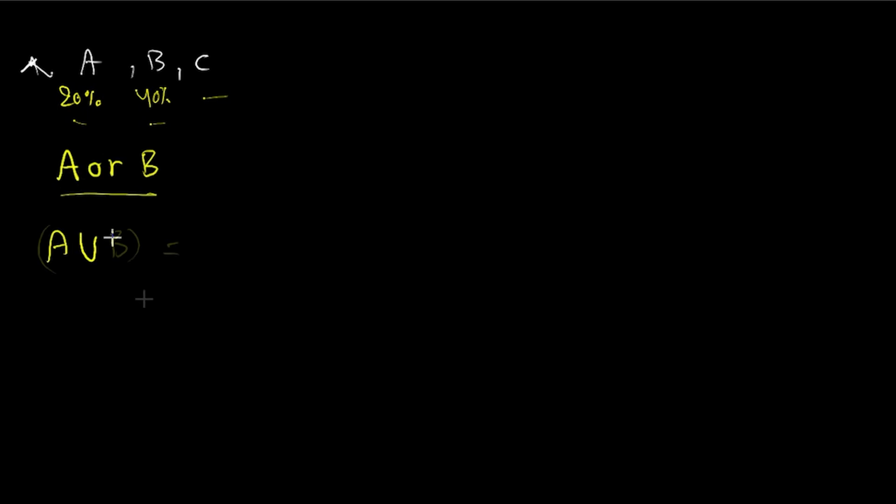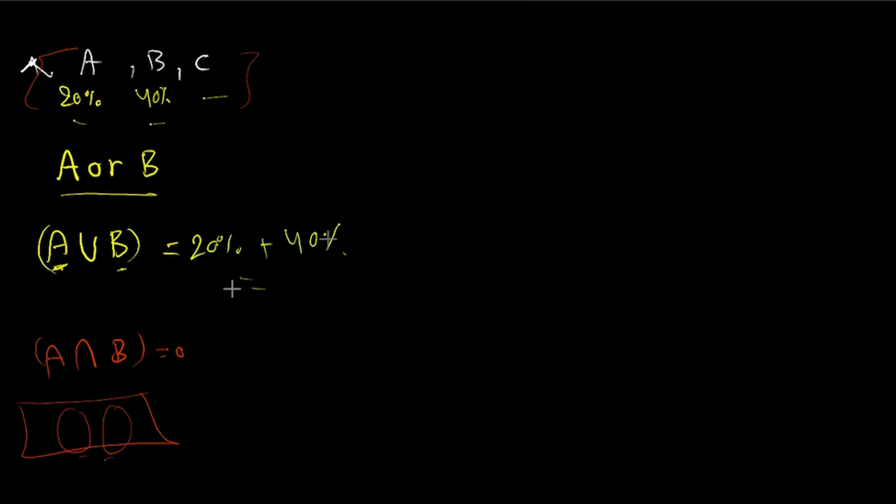Let's say, for example, an election, and you've got 3 candidates. Let's call them candidate A, candidate B, and candidate C. Candidate A has a chance of 20% to win. Candidate B has 40%. So if you ask what is the probability A or B could win the election, in the language of set theory, well, A union B. One thing I know for sure is that both of them cannot win at the same time. A intersect B is absolutely equal to 0. 20% plus 40% probability of this or this to win is 60%. But the actual formula should be minus the intersection between them, which is going to be 0 here.